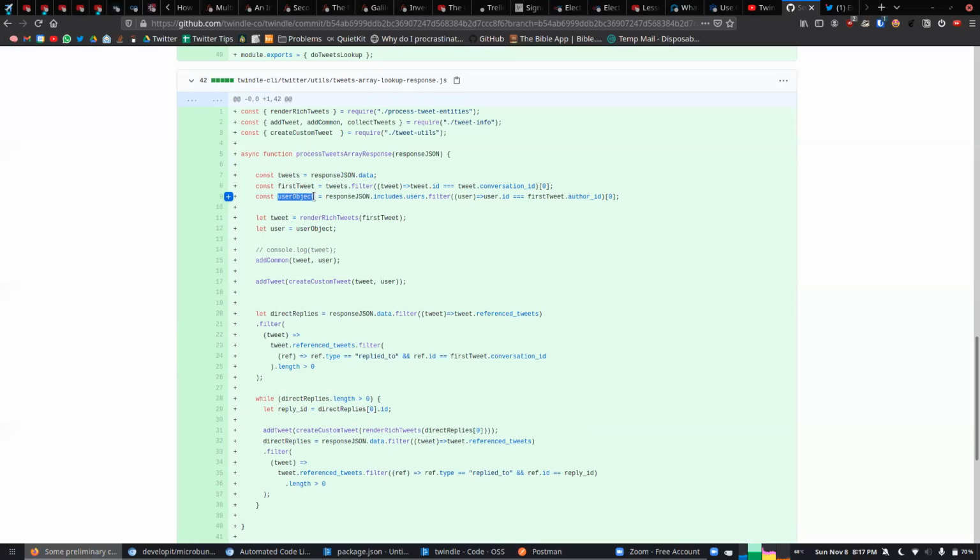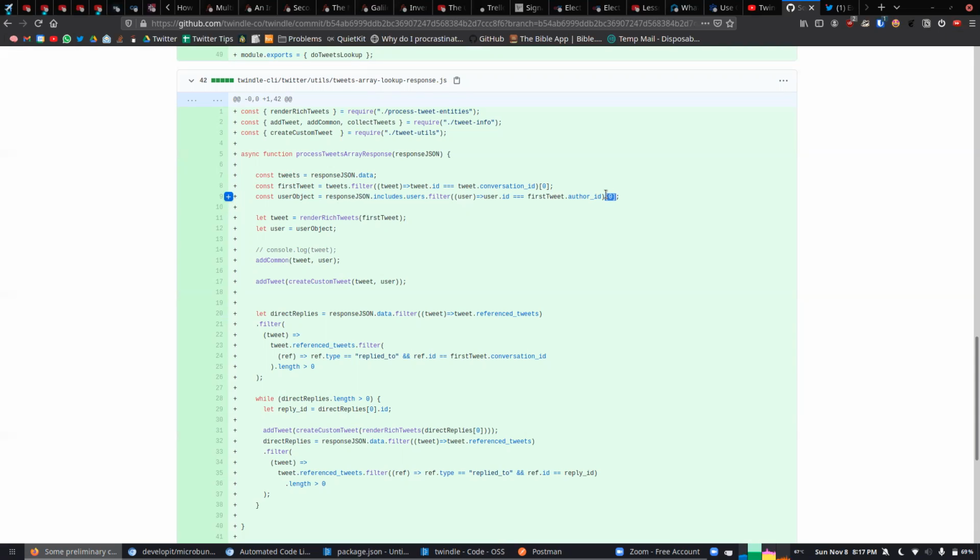Now we have the user object, which we are going to use for creating the cover page, the one on top that we generally display. To extract that information, I'm picking the user object this way, and we also get the first tweet by matching the ID and the conversation ID. So we are taking the 0 to get the first tweet.